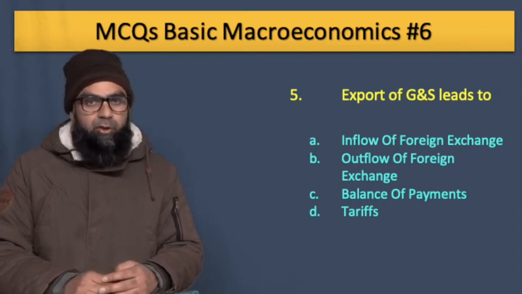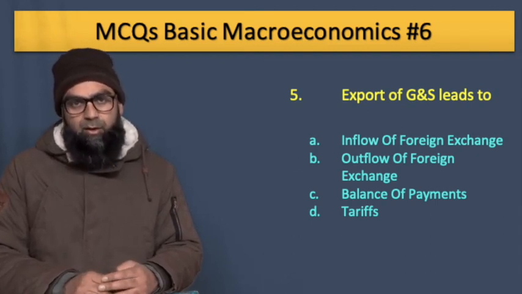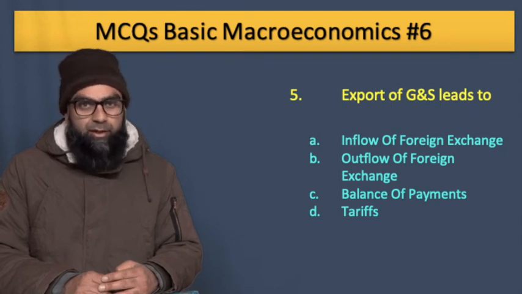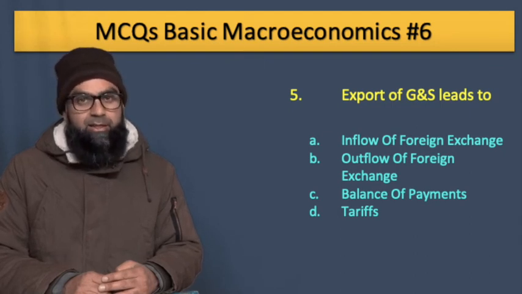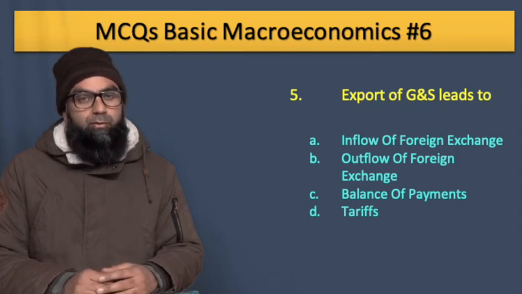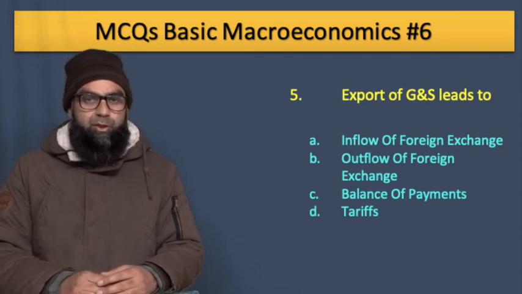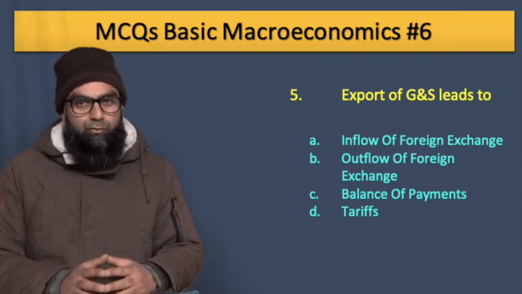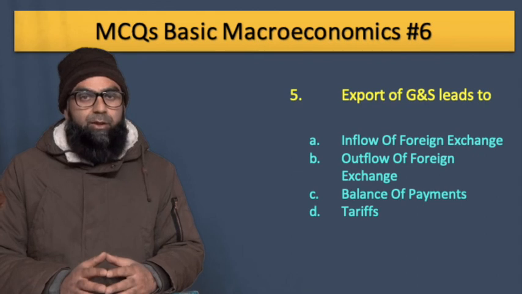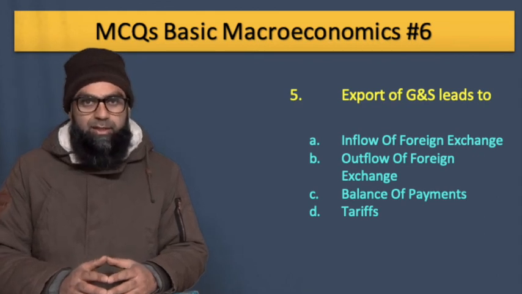Actually, when we export goods and services, when there is sale of goods and services to foreigners, what we get is foreign exchange or foreign currency. So the appropriate option in this case is inflow of foreign exchange, which is the first option in the list. So the answer is inflow of foreign exchange when we go for export of goods and services.